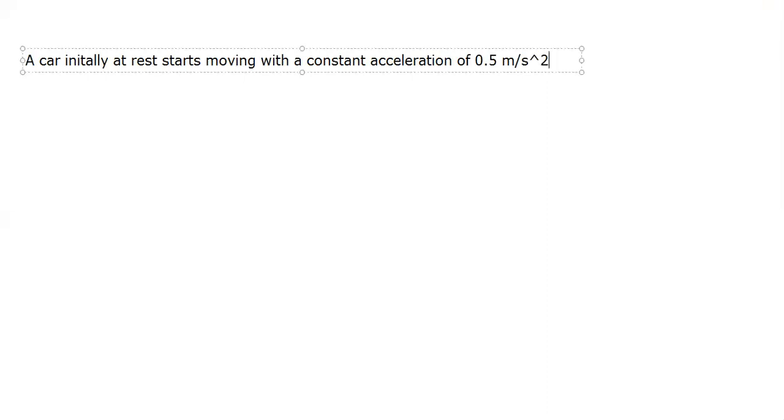A car initially at rest starts moving with a constant acceleration of 0.5 meter per second square and travels a distance of 25 meter.